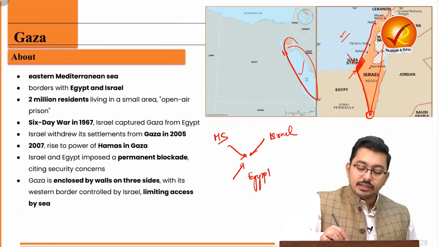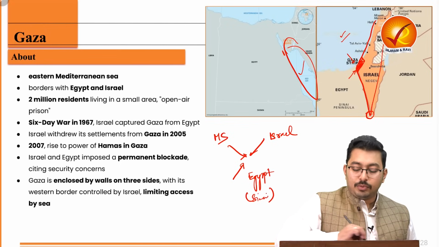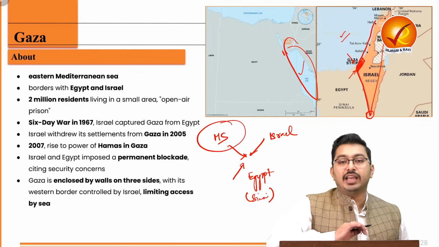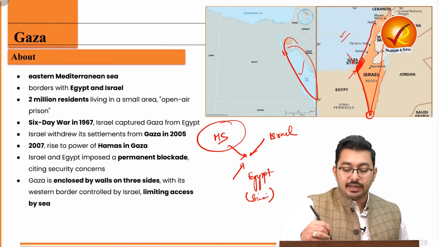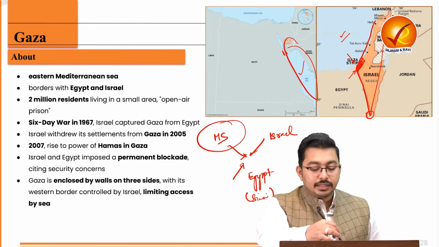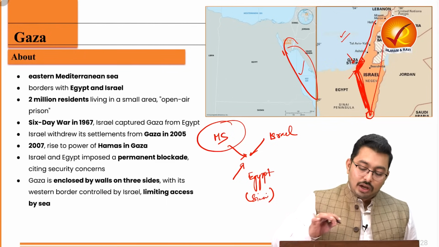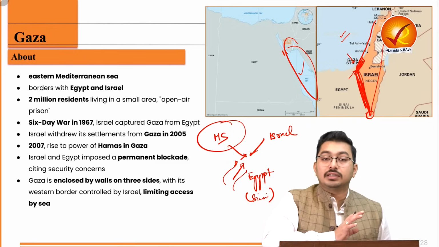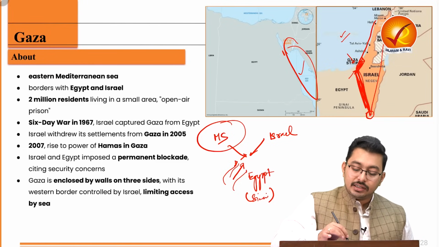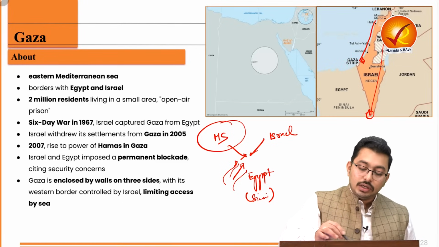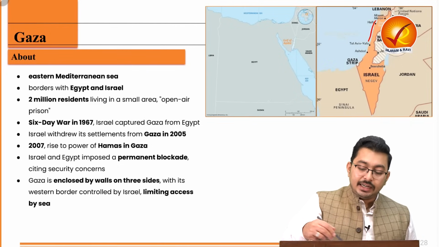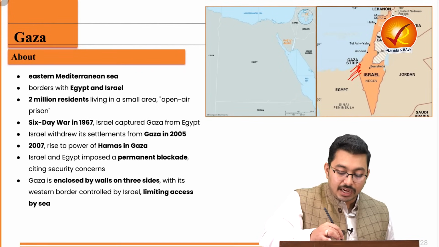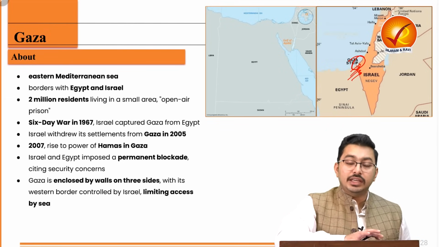And what part of Egypt? The Sinai Peninsula. Now, because of security reasons, in the Mediterranean Sea there will be surveillance, there will be an absolute naval blockade kept by Israel for its own security. On the other hand, the land borders are extremely surveilled. So now what happens is that Egypt has also closed its border with Gaza, but a lot of goods will be smuggled into Gaza through these holes, which are dug holes through this route. So whatever supplies are coming to Gaza are coming through the Egyptian route.